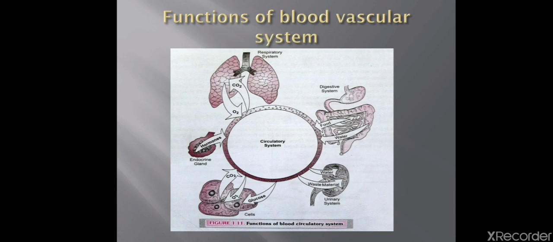And then blood has the property of clotting also, which we have just discussed. The white blood cells act as soldiers of the body by killing the bacteria and other germs. And the blood also acts as a buffer. Buffer means it can neutralize the base, and it maintains a constant solute potential and pH.